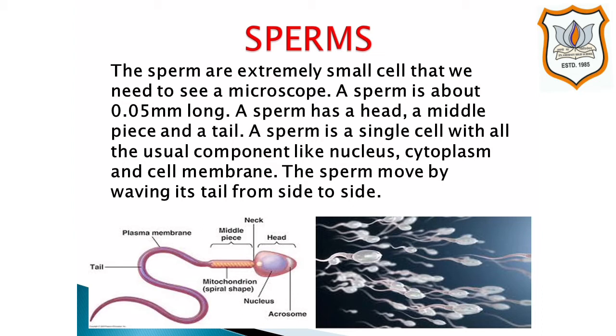A sperm is a single cell with all the usual cell components like nucleus, cytoplasm and cell membrane. The nucleus of sperm cell is tightly packed in its head. The sperm cell has very little cytoplasm. The purpose of tail of sperm is to make it move. The sperm move by waving its tail from side to side. The term sperm is the short form of the word spermatozoon, which means male sex cell or male gamete.